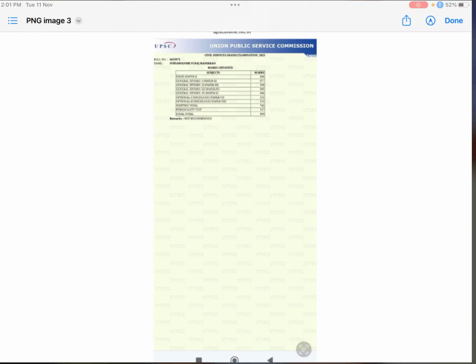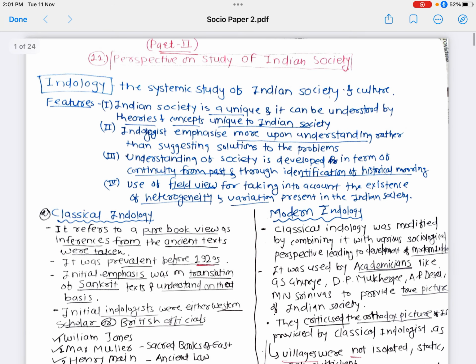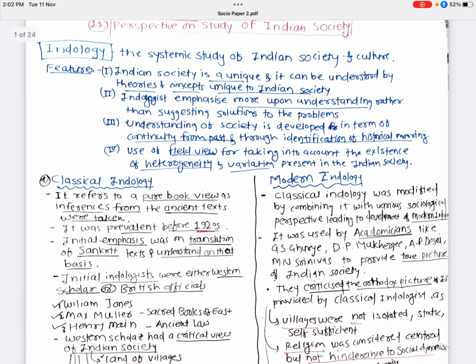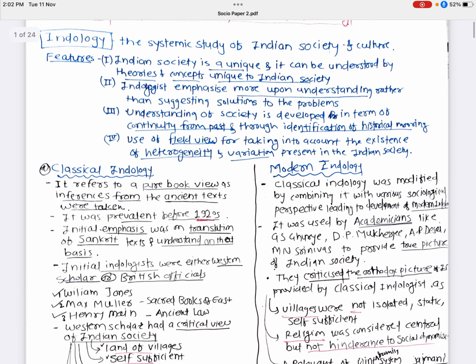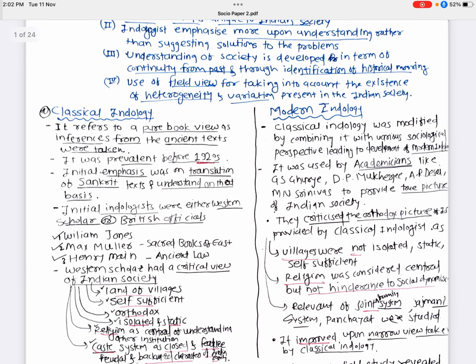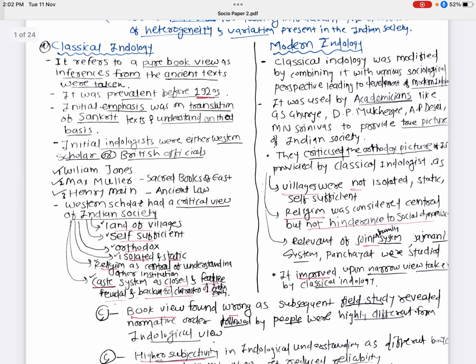Before that, this is my notes making process, and I will show you how it helped me. This is paper two, first chapter, that is Indology. Indology means textual study of Indian society, that is, studying Indian society from the textual perspective. It has two parts: classical Indology, which was studied by Western thinkers, and modern Indology, which was studied by Indian thinkers. Modern Indology was more patriotic and showed the positive aspects of Indian society, and classical Indology shows a very orthodox picture of Indian society.